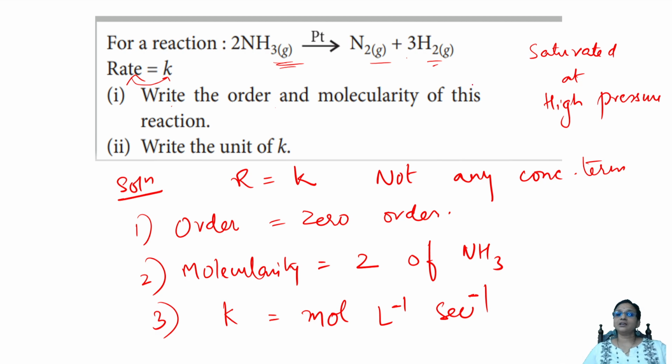Check carefully. For gaseous reactants at high pressures, gases get saturated. So the rate of the reaction does not depend upon the concentration of the reactants. Next question.